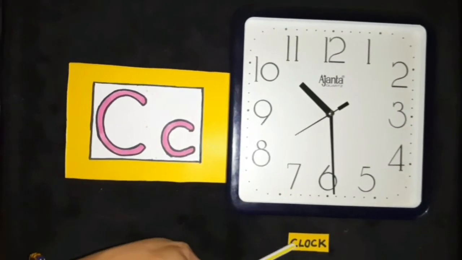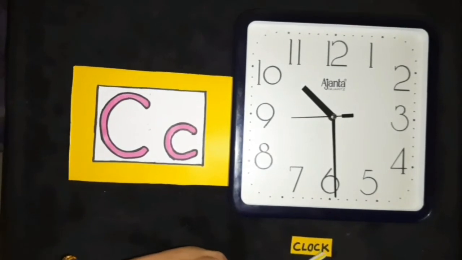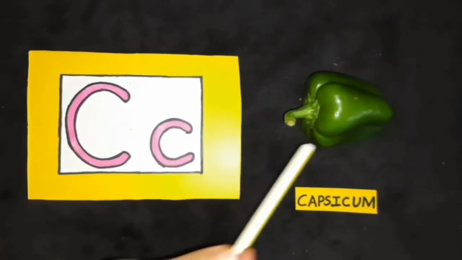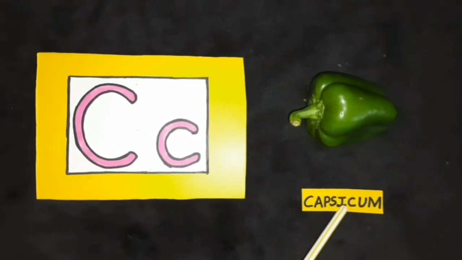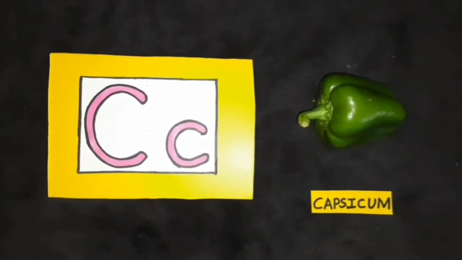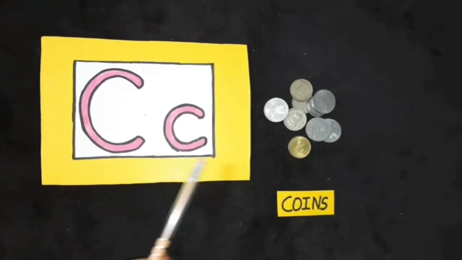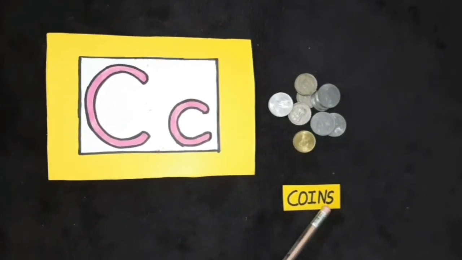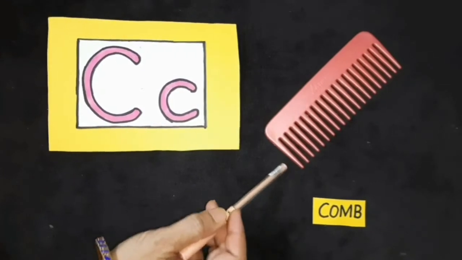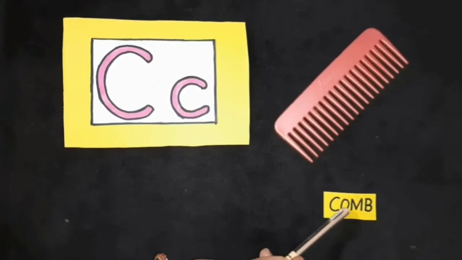C for clock. C for capsicum. C for coins. C for comb. What comes after, children, alphabet C?